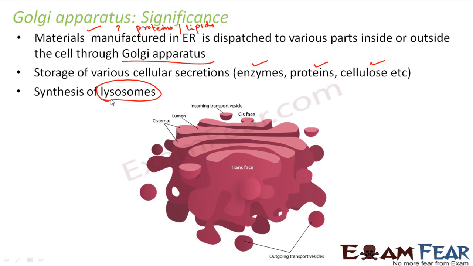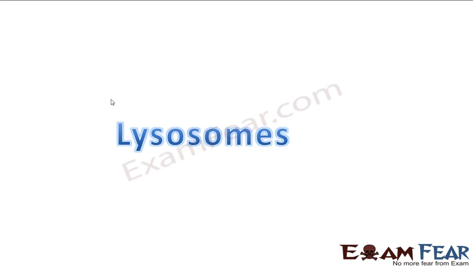So I hope you are clear what Golgi apparatus are. These are again a network of vesicles. And what is their significance? They help to store many things, and they also help to dispatch things from the endoplasmic reticulum to other parts inside the cell as well as outside the cell. Okay, so let us talk about lysosomes now.